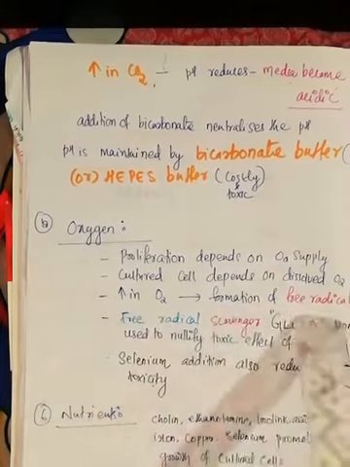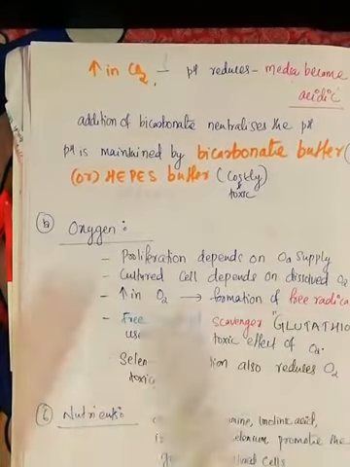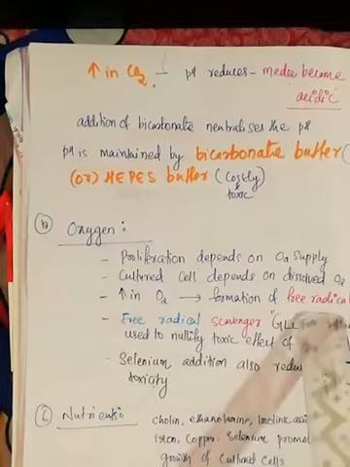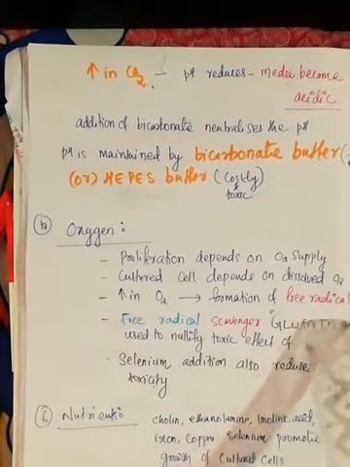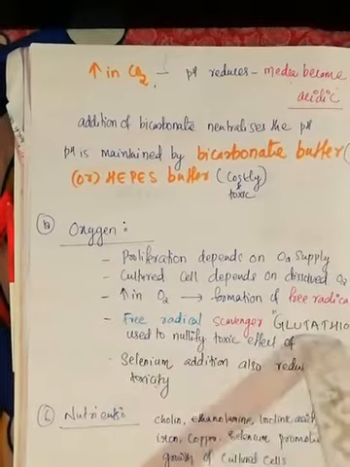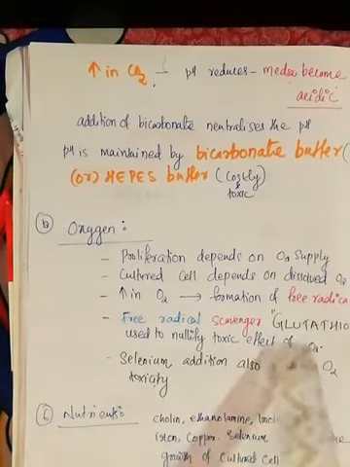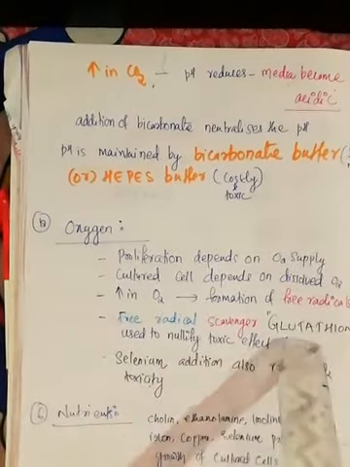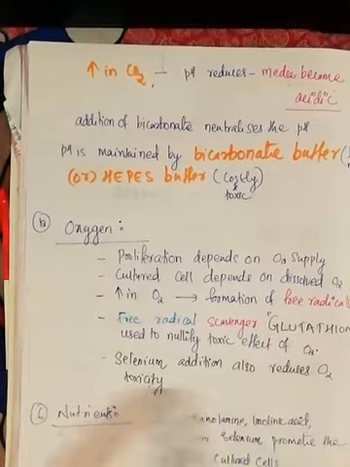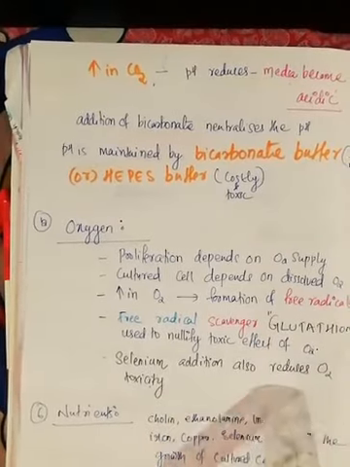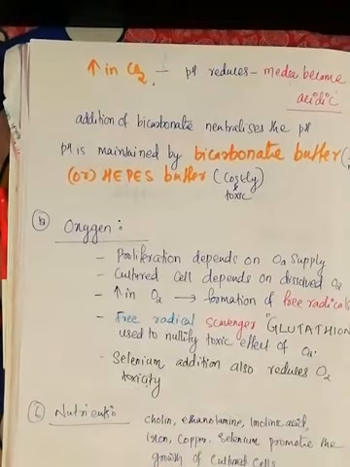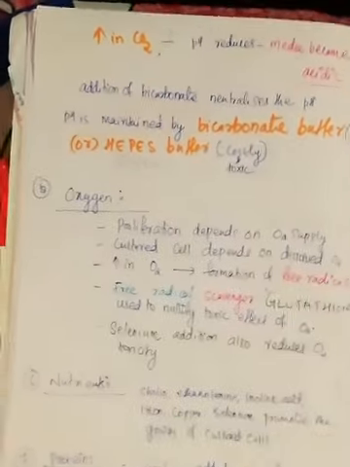So we need to maintain a proper oxygen concentration. If it is more, free radicals will be formed. The toxicity due to free radicals we can overcome by adding glutathione into the media. Glutathione is the scavenger which will trap the free radicals. Selenium is another component which is added into the media and which reduces the oxygen toxicity.